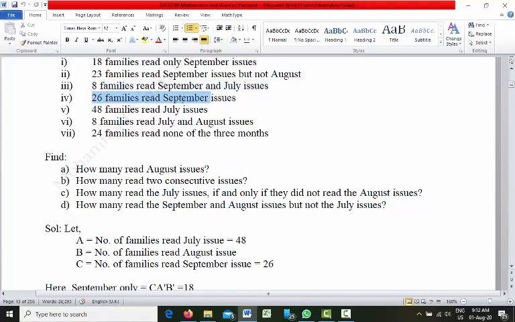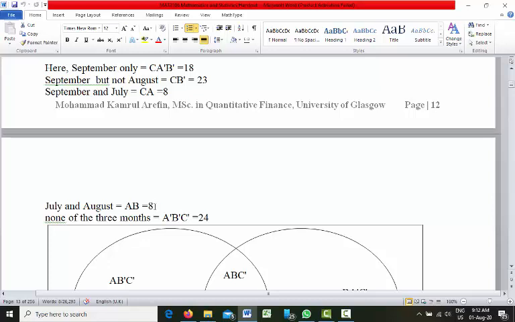26 families read September issues. We have already written that set C is 26. 48 families read July issues. July is set A, which is 48. We have already noted that down. 8 families read July and August. July is set A and August is set B, so AB is 8.